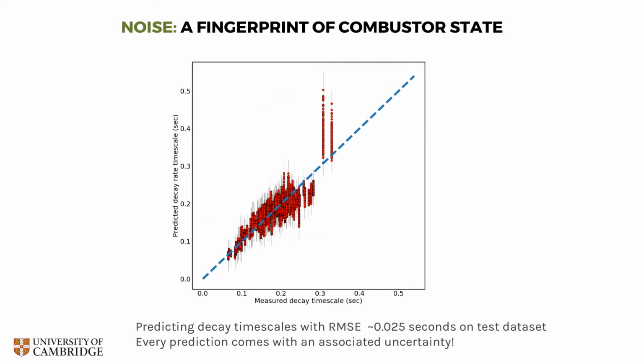We find that the trained neural networks can indeed successfully predict the decay timescale from the noise spectra. In this figure, we show the performance of the neural network on the unseen test dataset by plotting the real measured decay timescale corresponding to a noise sample versus the one that was predicted by the neural network. In an ideal world, all the red points would lie exactly on the dotted x equals y line. But of course, the noise is not a perfect source of information, and we do have some error in our predictions. We also find that the estimates of uncertainty provided by the Bayesian neural networks are very reasonable.